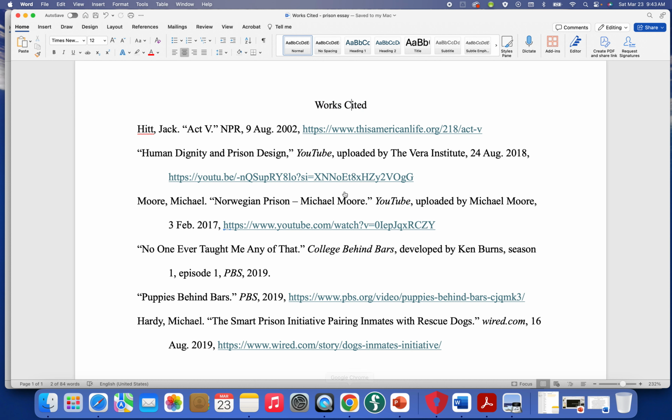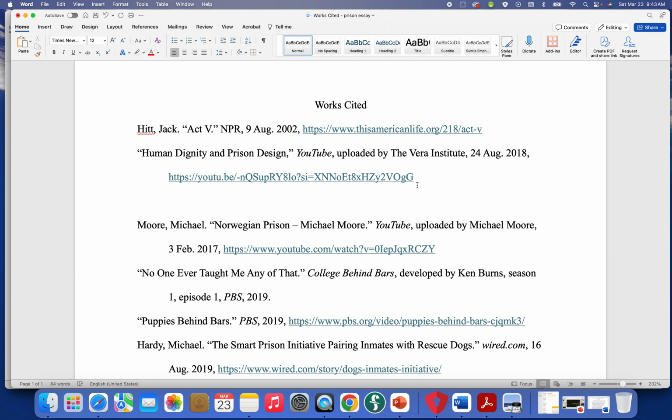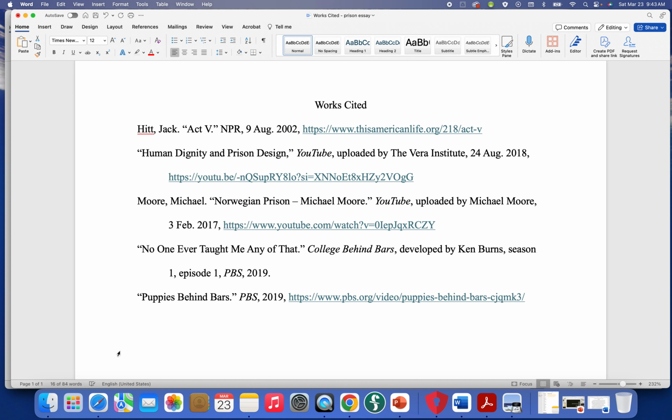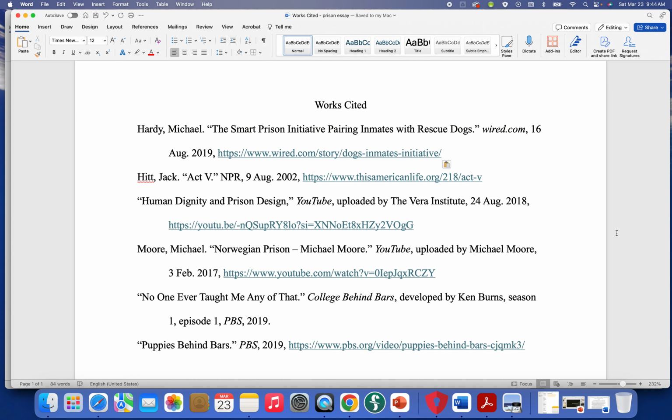The whole thing needs to be double spaced with no spaces in between. So it shouldn't look like this. There shouldn't be extra spaces in between, just double spaced. It also needs to be alphabetized. So we've got the H's, we've got the M, N, P, and this one is out of place because it's an H. So we're going to move this one up. So if it's Hardy, we're going to move this up here. There we go. And now it is alphabetized.